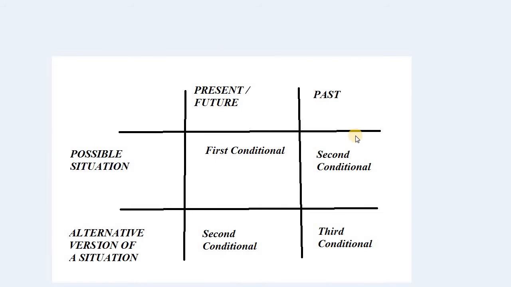Alice did not want to work hard. That's why she didn't pass the exam. So we are talking about didn't want to work hard. That's what she did. So we are talking about a past situation in both parts of the sentence, and now we're considering an alternative version of that situation. So what would happen if she actually worked hard, right? And what would have happened differently? So we're at this point. We're using this row of the table, and this row and this column. So it's third conditional.